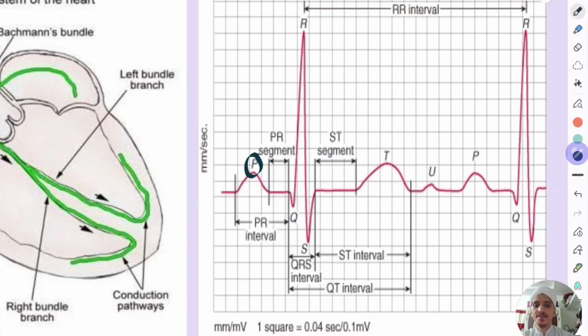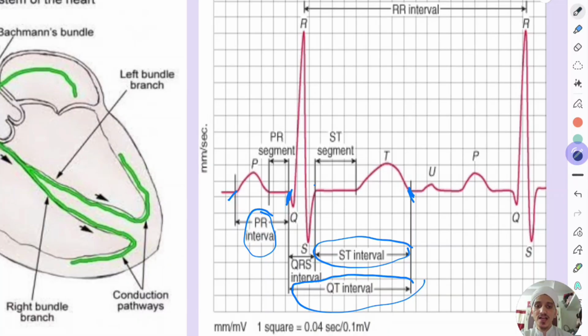Next important things are intervals. So what are the intervals? So one is PR interval. So it starts from the starting of the P wave to the starting of the Q wave. Then QT interval, important. So it starts from the starting of the Q wave to the end of the T wave. Then ST interval also you can take, but this is not much important.